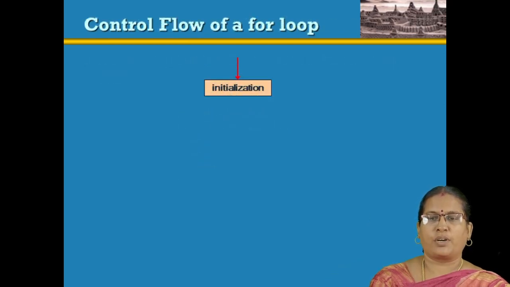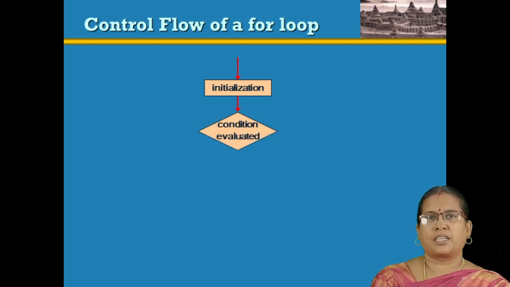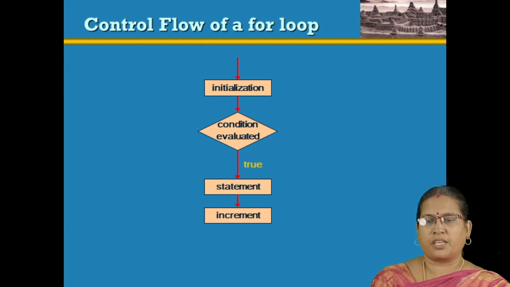This is the control flow diagram of a for loop. First initialization is done, then the condition is evaluated. If the condition is true, then the statements are executed. These statements are the body of the loop. After the execution of the body of the loop, the increment or decrement is executed. Then once again it comes back to the condition. If the condition is true again, the body of the loop and the increment or decrement are executed. If the condition is false, then the control comes out of the for loop.